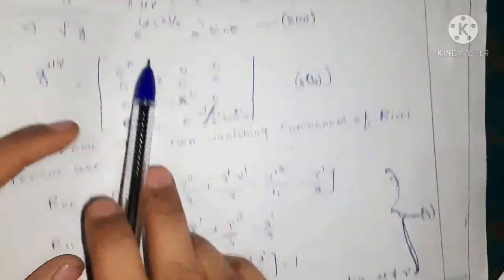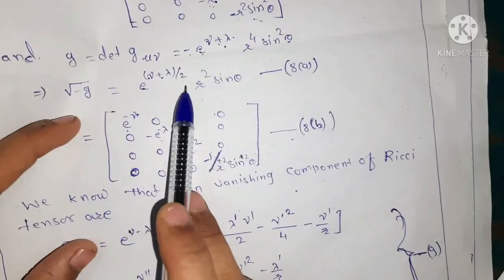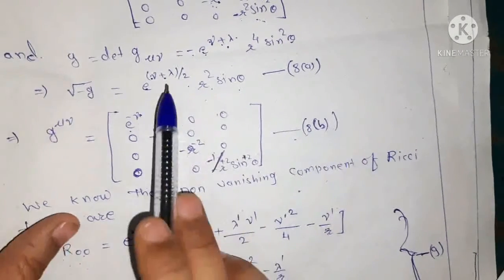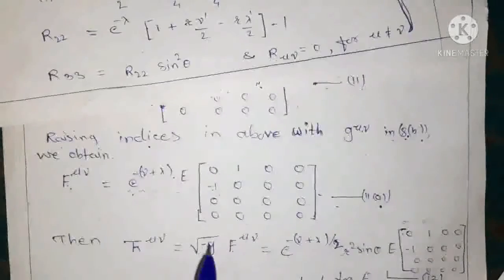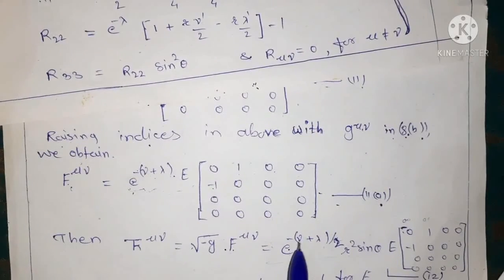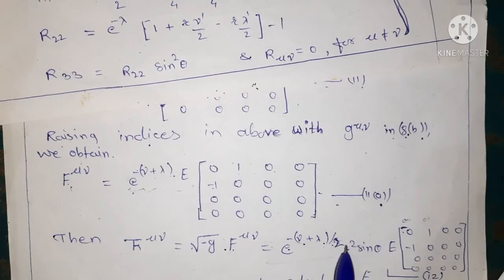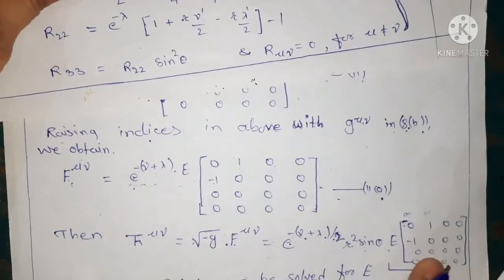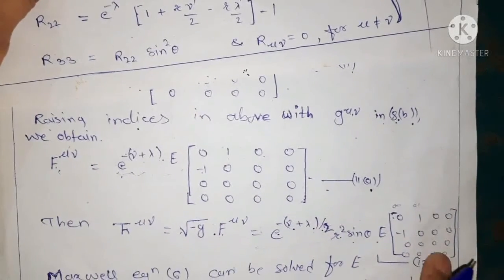Under root of minus g has the value e to the power nu plus lambda upon 2, r square sine theta. Okay, so we substitute this value here, and the value of F mu nu from equation 11a we write here e into the bracket.